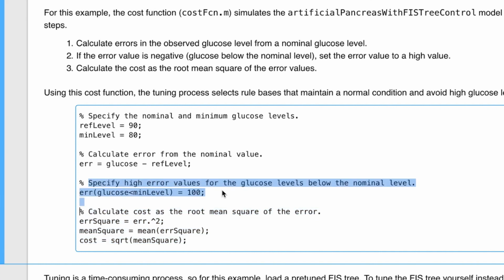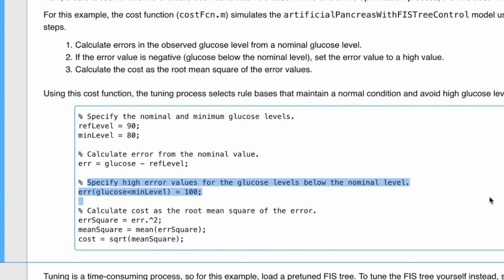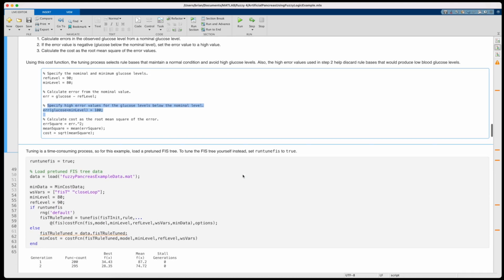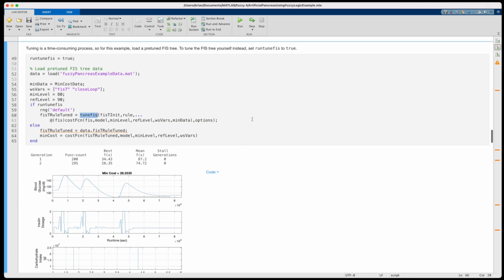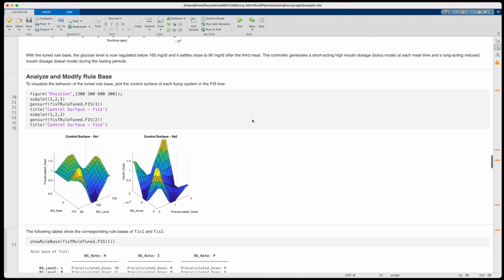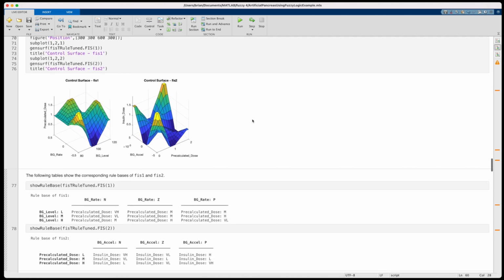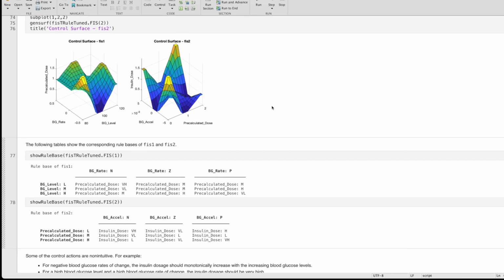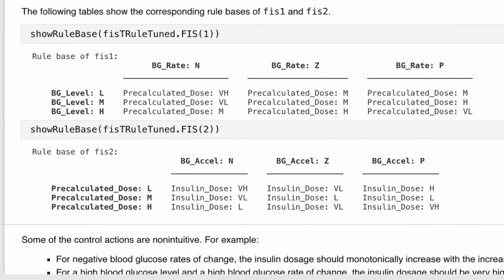Plus, we're heavily penalizing any time the glucose level drops below a specified minimum value. This is apparently really bad for diabetic patients, and so we want to make sure that this controller doesn't cause those situations. All right, with all of that set, the TuneFIS function kicks off the learning process and starts to modify the rule base using a genetic algorithm. It's cycling through hundreds of configurations and trying to minimize cost. And after it runs, we're left with this optimal rule base, which we can interpret like this.